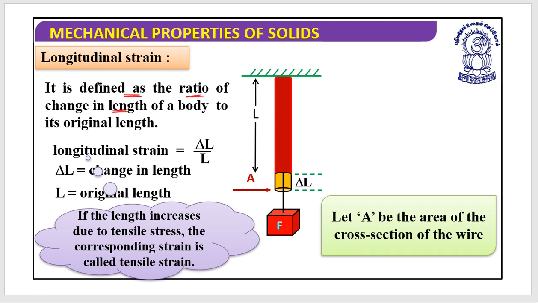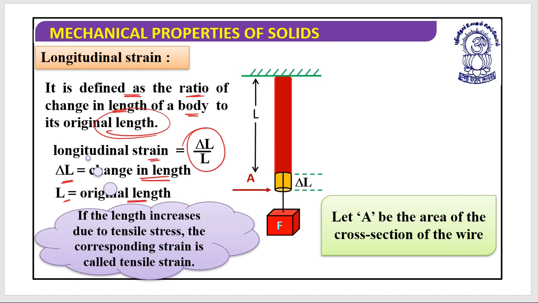It is defined as the ratio of the change in length of a body to its original length. This would be equal to delta L by L. Delta L is the change in length, while L is the original length.